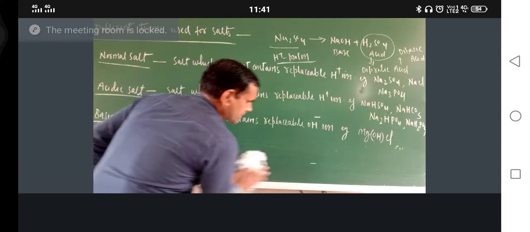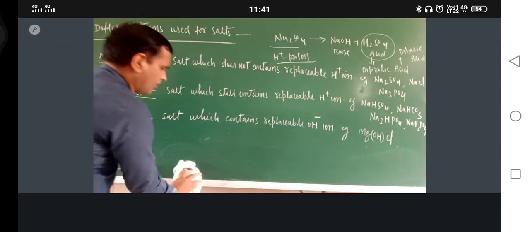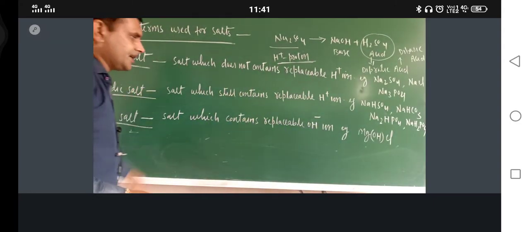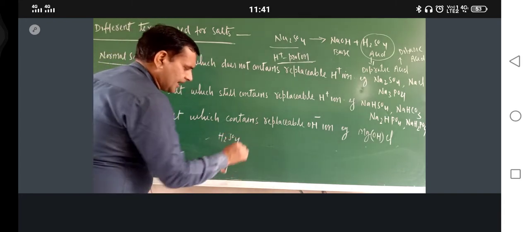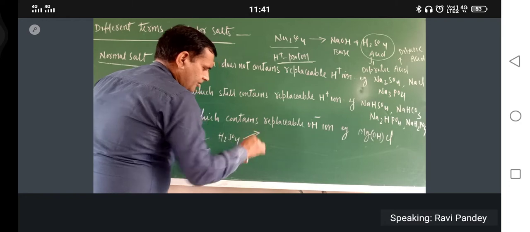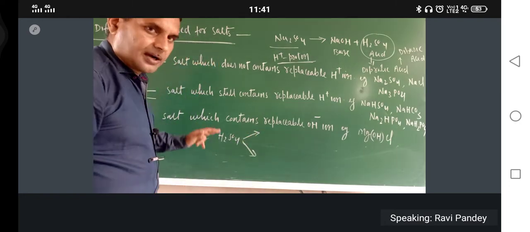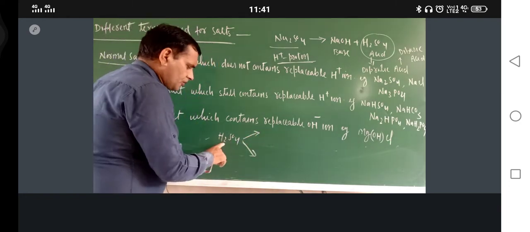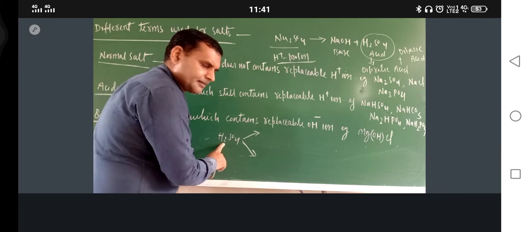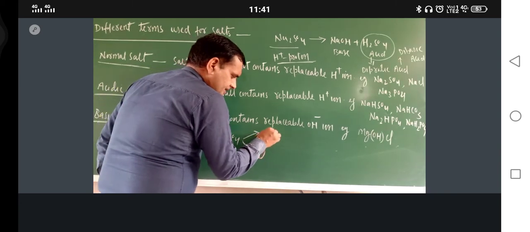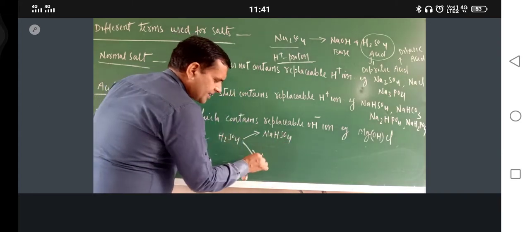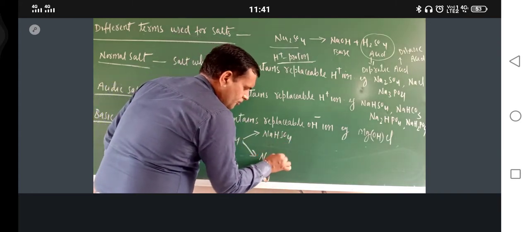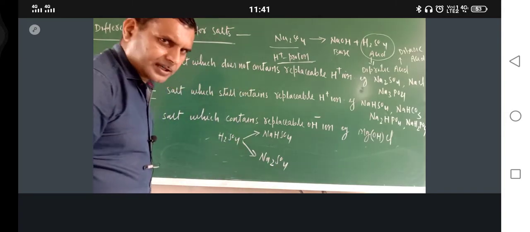Okay, so just try to understand here. Now let us see H2SO4. We can write this one in two ways, in salt form. Suppose one hydrogen is replaced by Na, so this is NaHSO4. Suppose both are replaced, so this is Na2SO4. Am I correct? Yes.